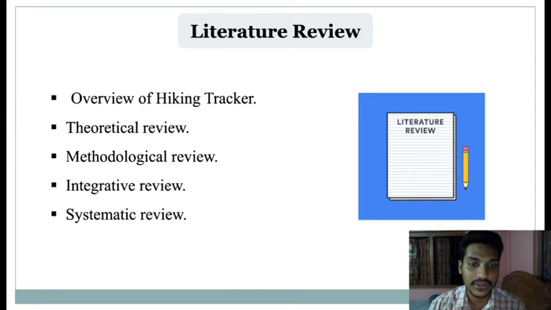Now, integrative review. A good GPS tracker will always keep you in the loop. You will know where you are at any time, and you will always have some track-back device if you cannot find a good way home. They are the safest way to avoid wasting time walking around in circles out in the woods. Now, systematic review. Stay updated with environmental changes such as temperature, humidity, pressure, and direction, etc.